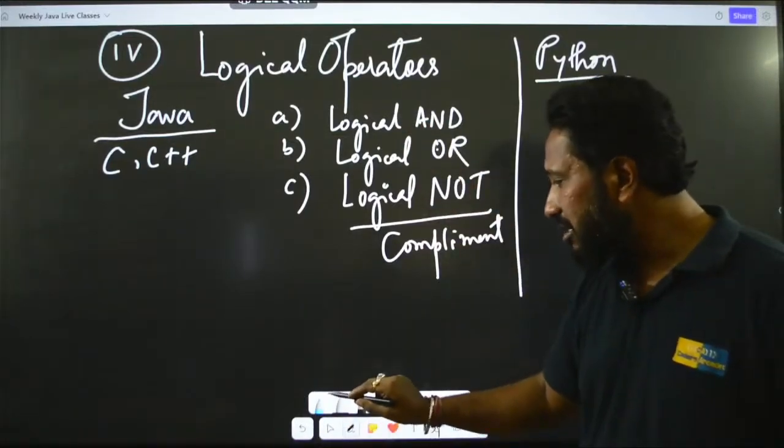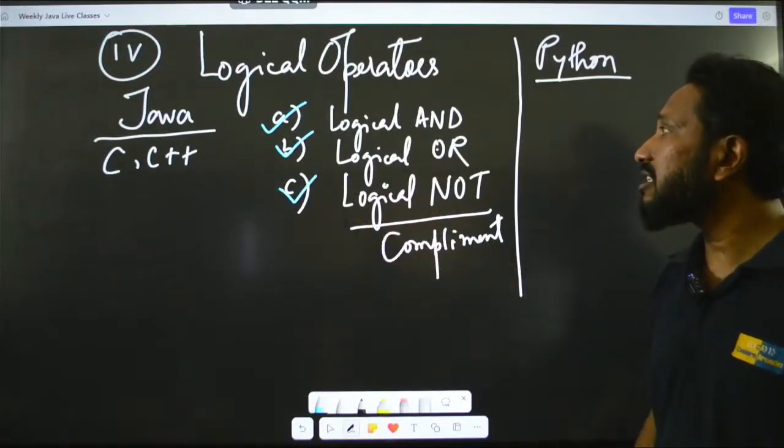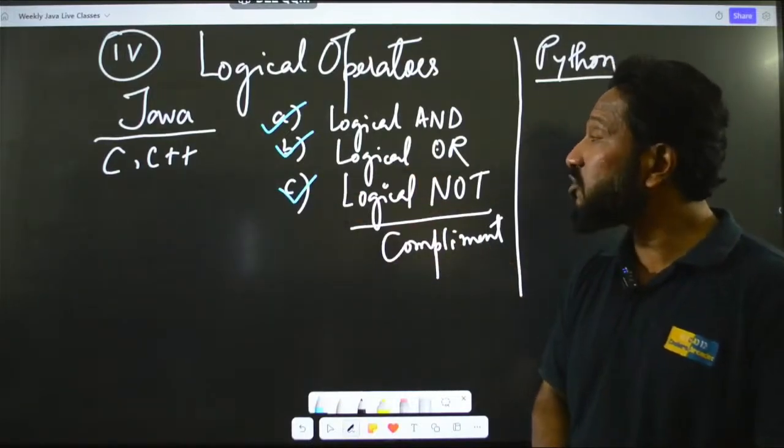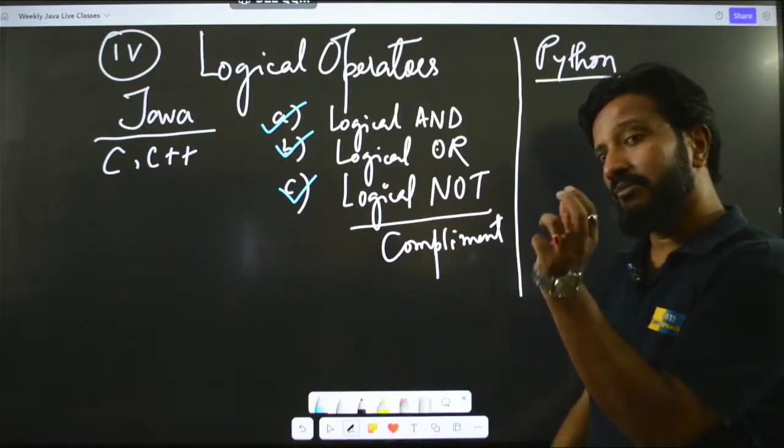These are the 3 logical operators that we most frequently use in any programming language. We will be discussing that, and for that you have to remember the symbols.